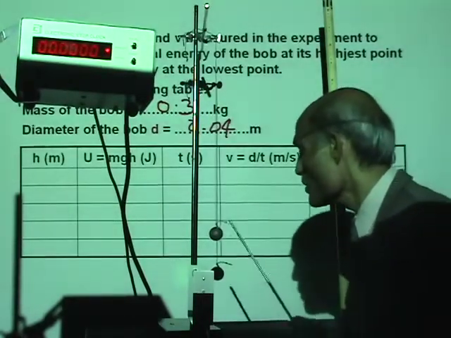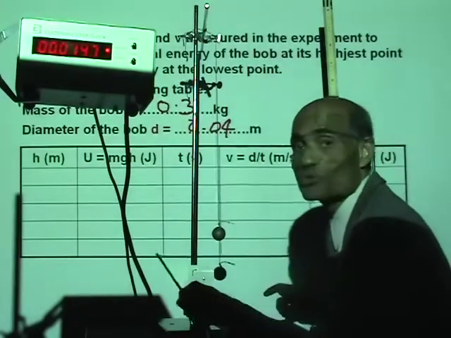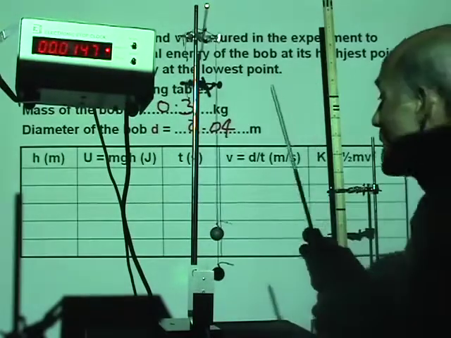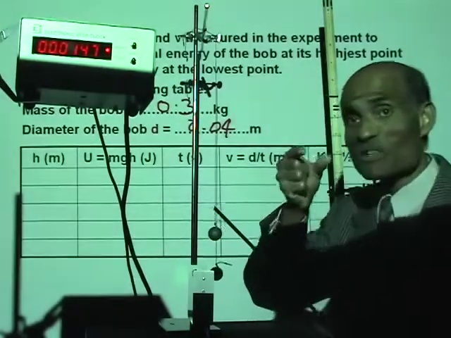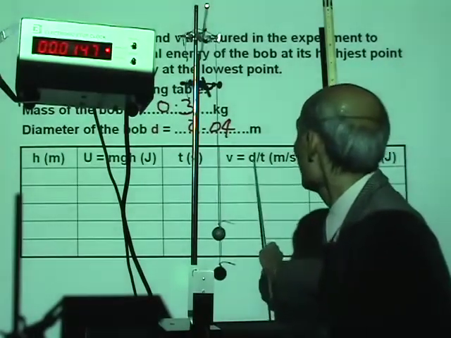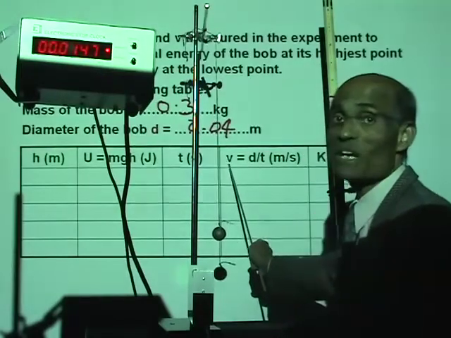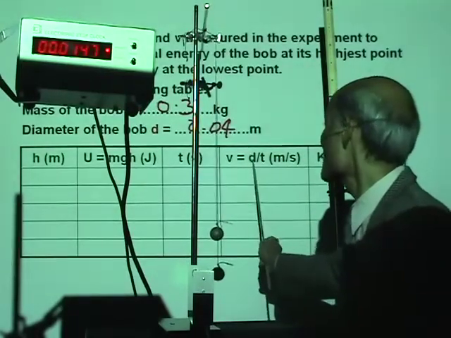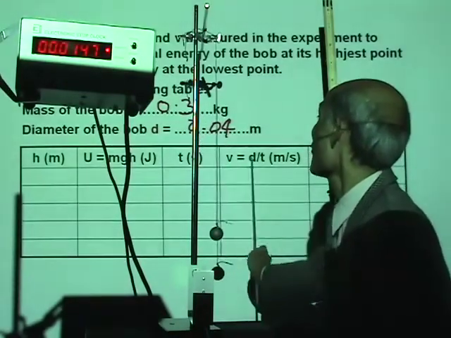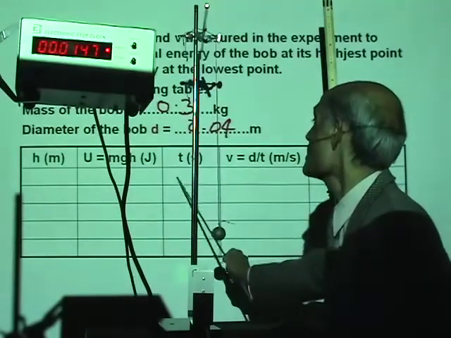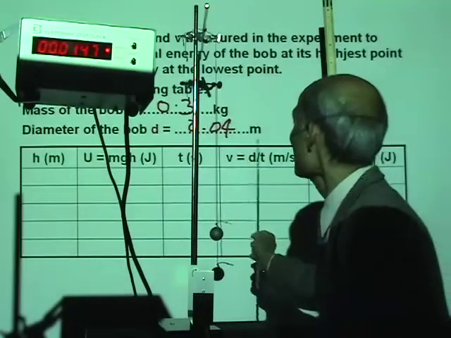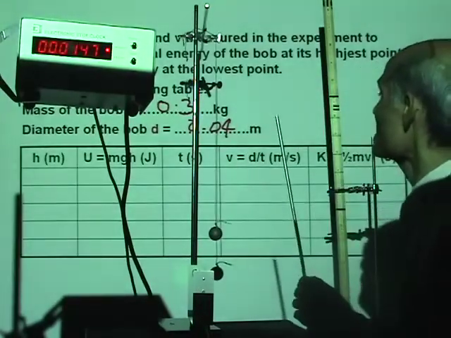What we're going to do is measure the speed as it goes through the photo gate. The time taken will be registered here, and the diameter is the distance during that time. So once you know the diameter, the speed of the ball will be that diameter divided by the time. In other words, it will be 0.04 divided by the time we measure. I'm going to do one run and show it to you and calculate the potential energy and the kinetic energy.